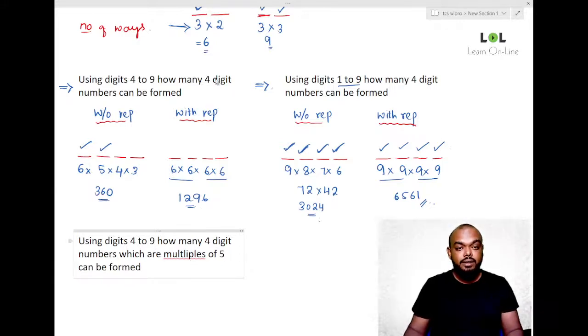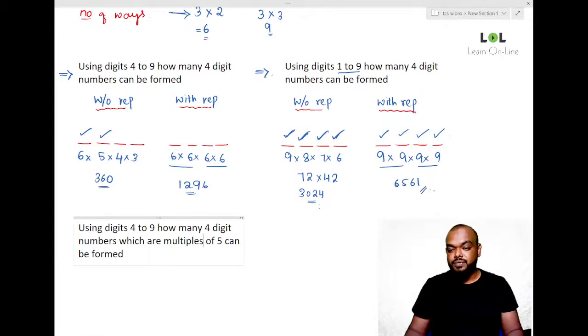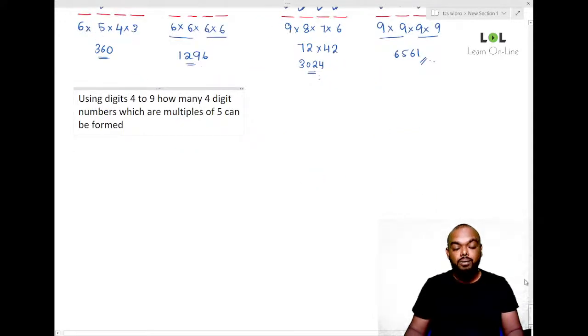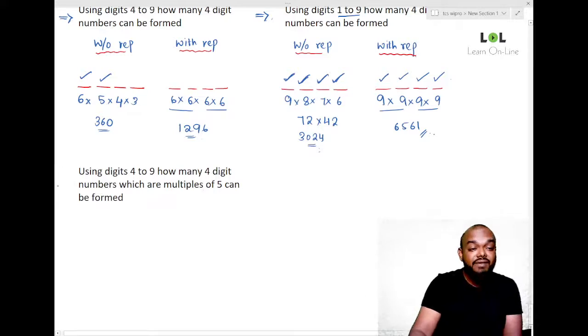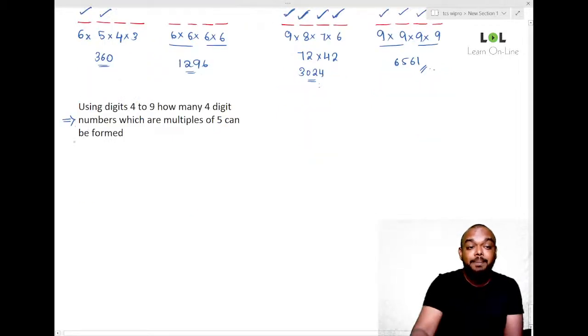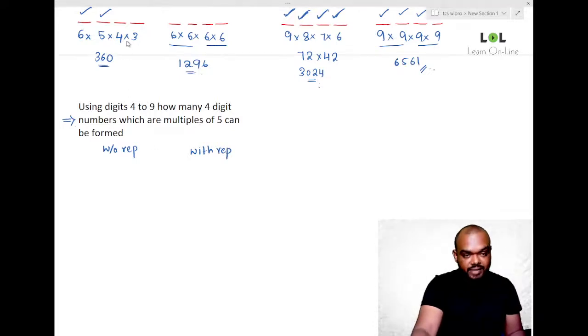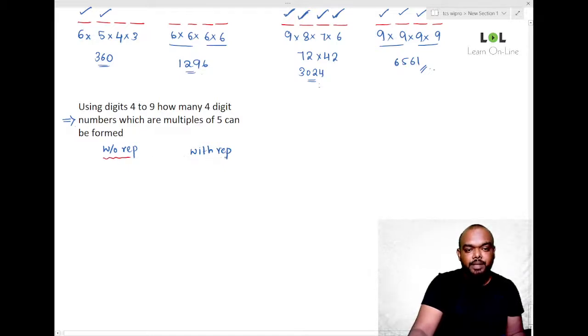Look at it. A different type of question now. Multiples of 5. So far there was no condition at all, but this time we have an explicit condition, guys. What is it? Multiples of 5. Check this. 2 cases: one is without repetition and the other one is with repetition.